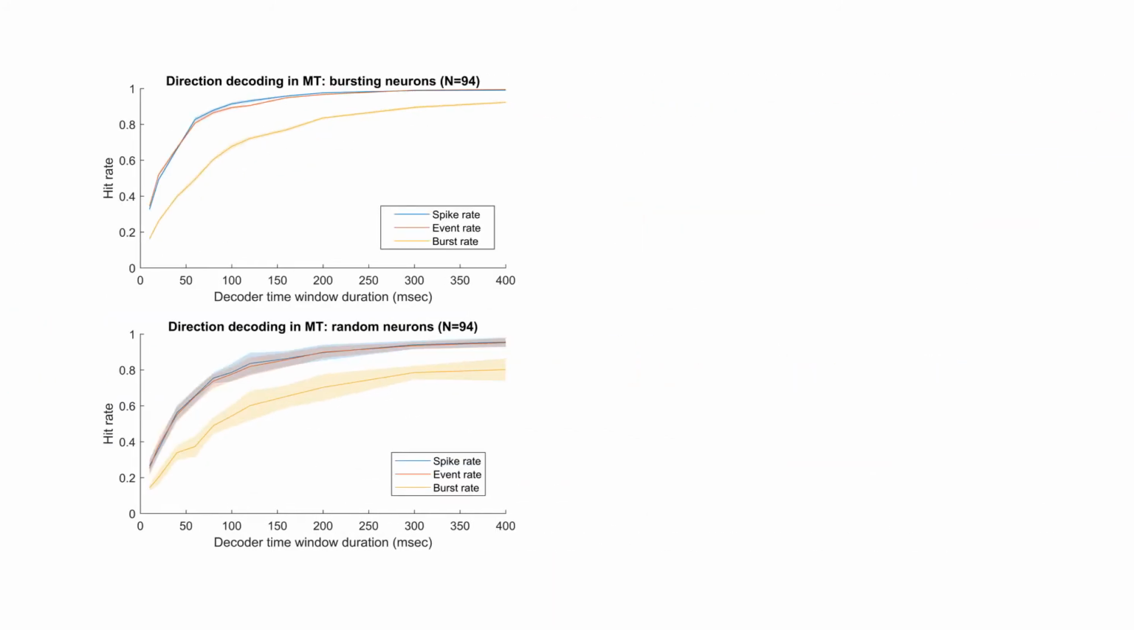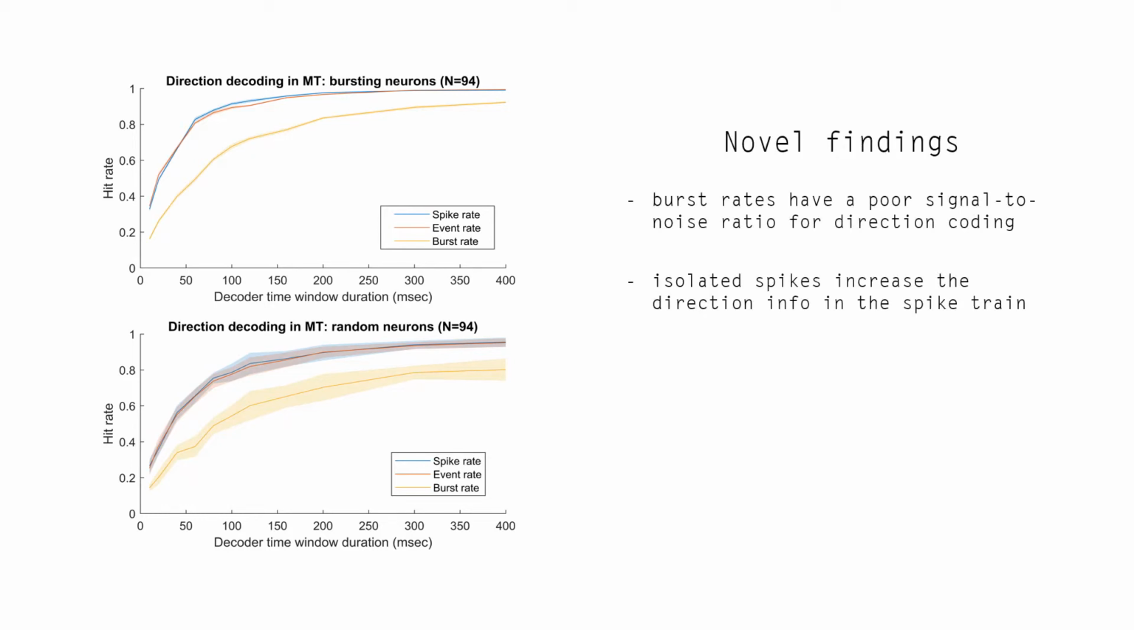The primary observation is that burst rates are significantly less informative than the spike rate in bursting neurons or otherwise. This is contradictory to the hypothesis of bursts having higher signal-to-noise ratios, and it tells us that single spikes increase the level of information in the neuron.